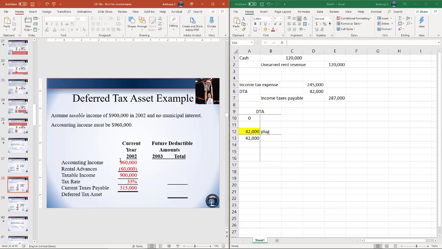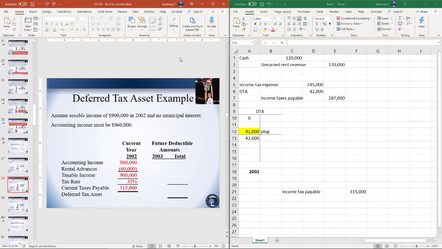All right, so we can fill in accounting income from that. For taxable income, we'll multiply by the tax rate of 35%. And so that gets us out to our current taxes payable of $315. So again, for 2002, that tells us we are going to credit income tax payable for $315.